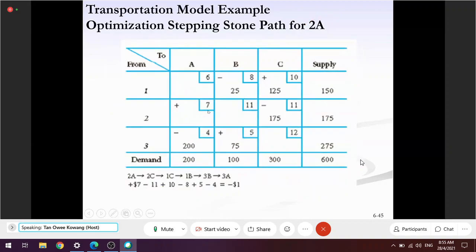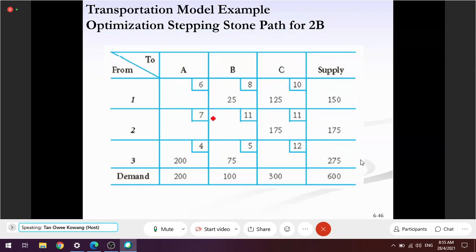2A done, negative 1. I go to 2B. Semua yang kosong ini perlu test. So 2B, 2B senang nak lompat. Ini siapa pun boleh lompat. Senang nak lompat to B. You know why? Which one you prefer? You want to lompat to batu 25, 175? Dia akan sama tau, result akan sama.